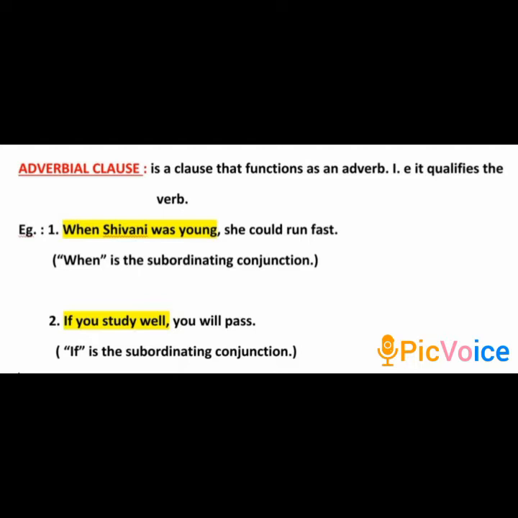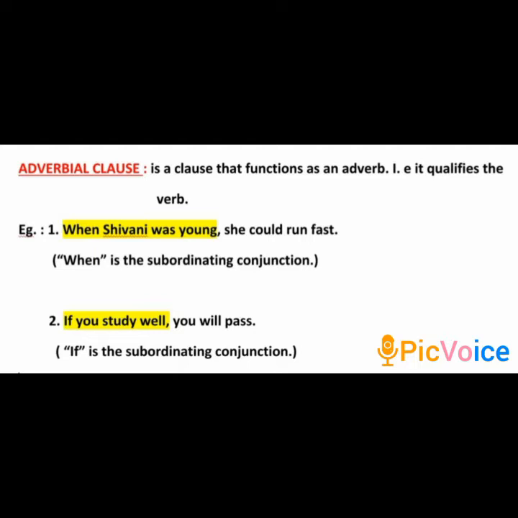The word when is the subordinating conjunction. This subordinating conjunction helps us in building the adverbial clause. Just remember that. Here the entire clause when she was young qualifies the action run. That is, it works as the adverb. Hence it is called as an adverbial clause.